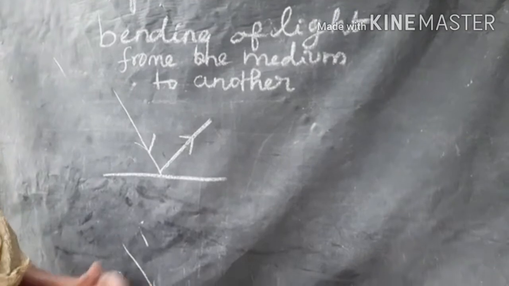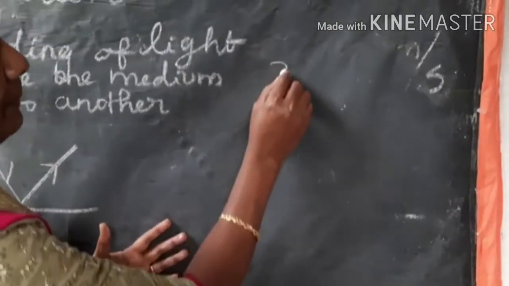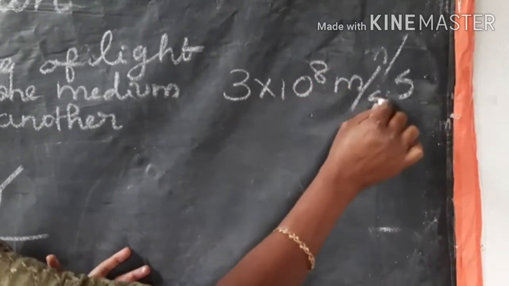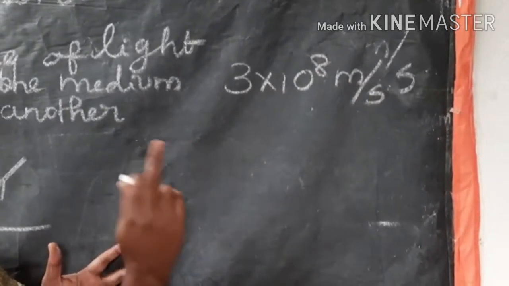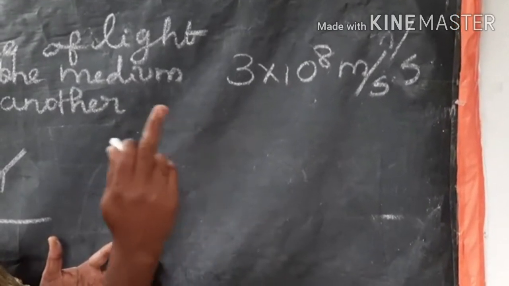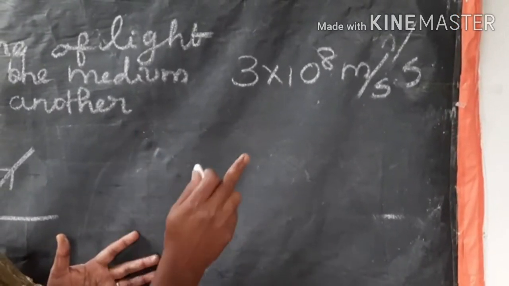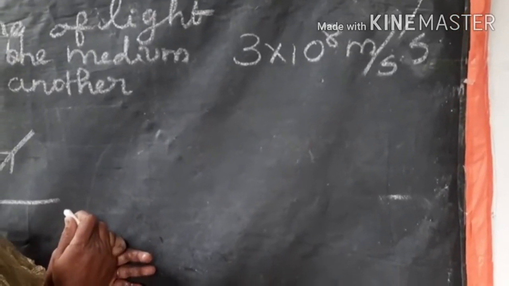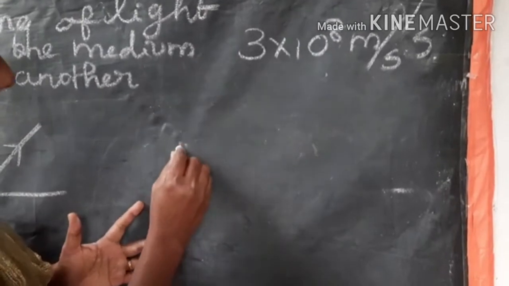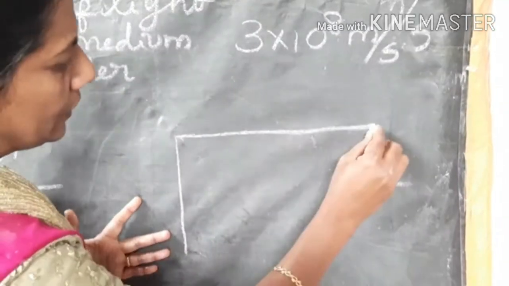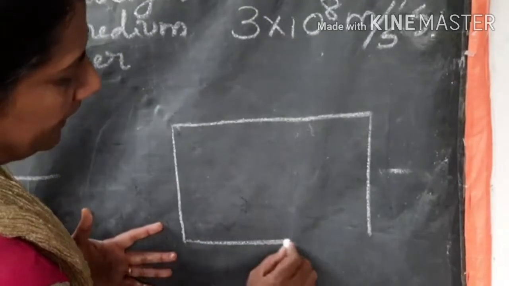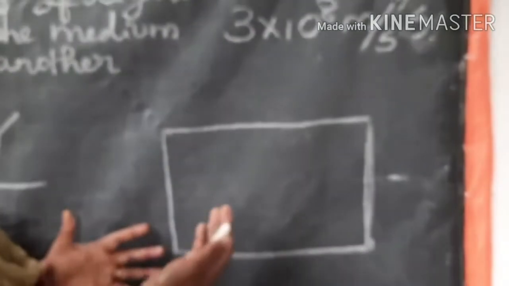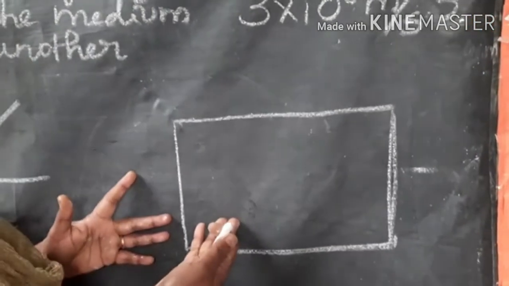Let us see. You know very well, the speed of light in air is 3 into 10 power 8 meter per second. Light travels very fast in air. Its speed decreases in liquid and solid. For example, let me draw a glass in the form of rectangular shape. A glass is a transparent medium.